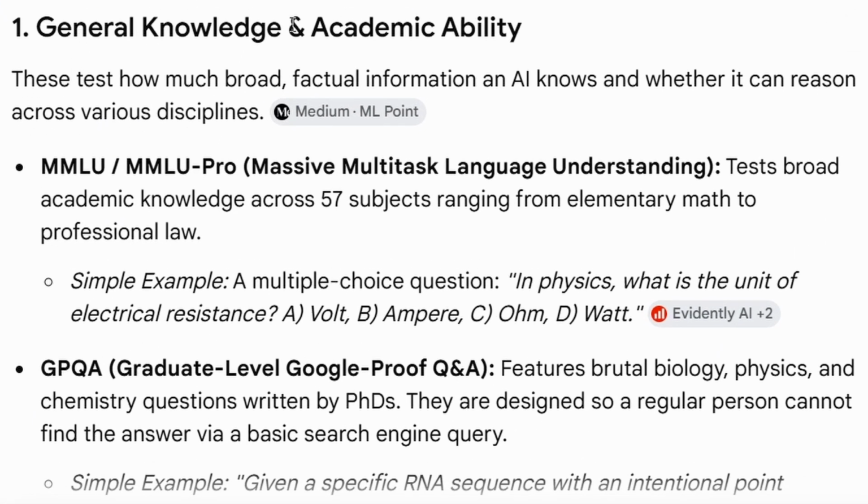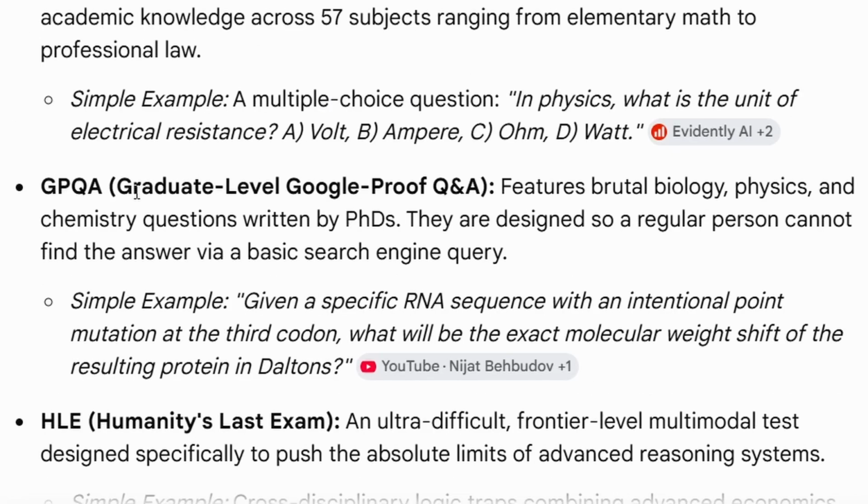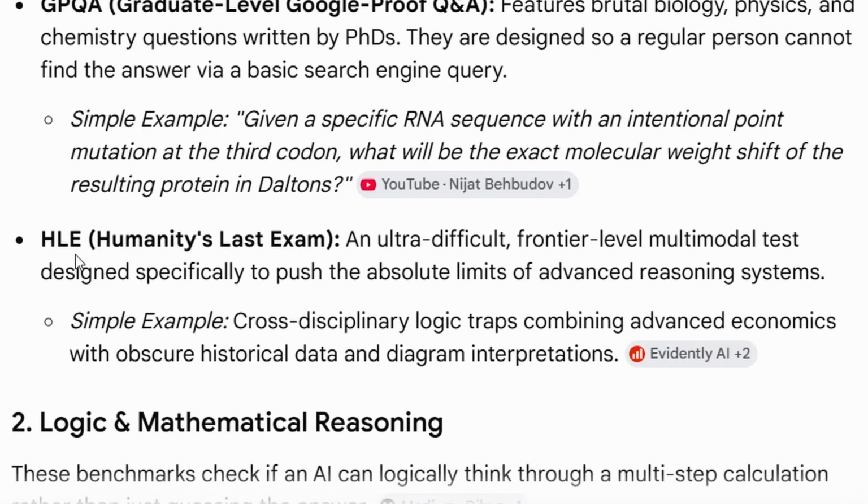If you want to test the general knowledge and the academic ability of an AI model, you can use the MMLU or the MMLU Pro benchmark. Then the second benchmark used is GPQA, and it features brutal biology, physics, and chemistry questions written by PhDs. And these are designed so a regular person cannot find the answer via a basic search engine query. Another benchmark used is HLE, Humanity's Last Exam. And this is an ultra difficult, frontier level multimodal test designed specifically to push the absolute limits of advanced reasoning systems.